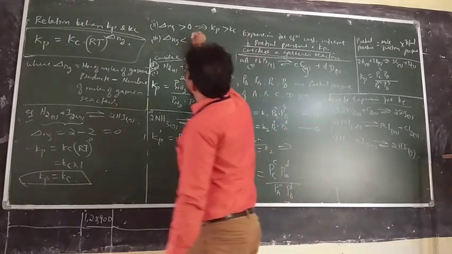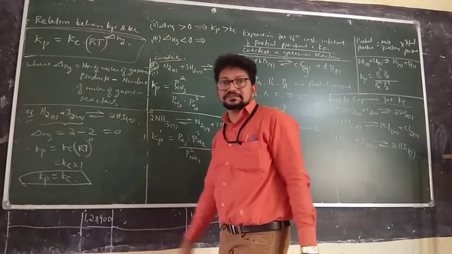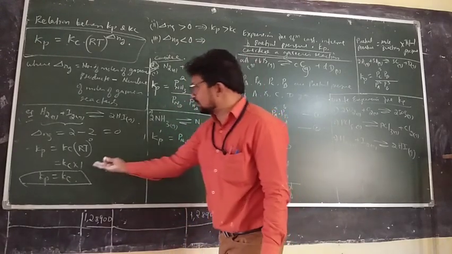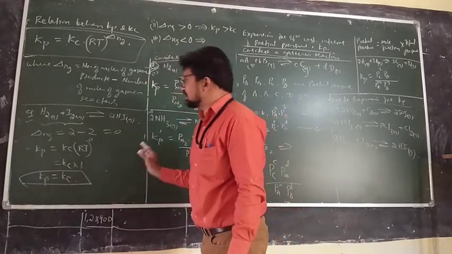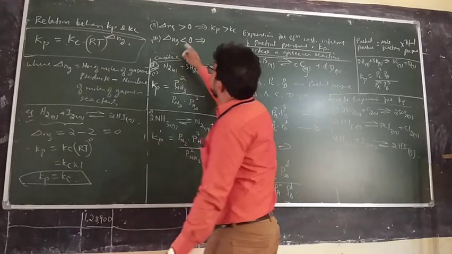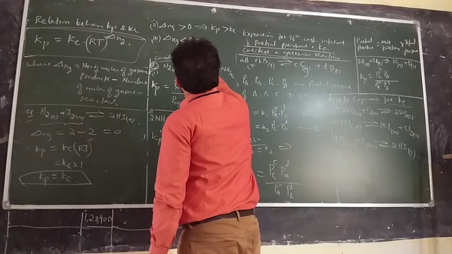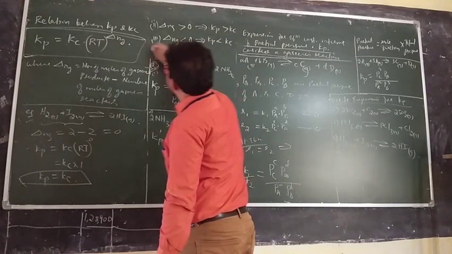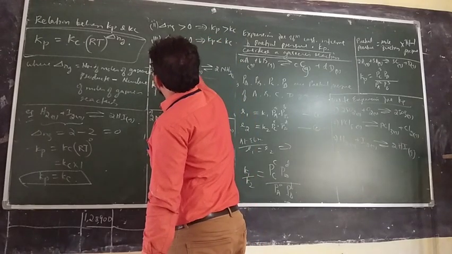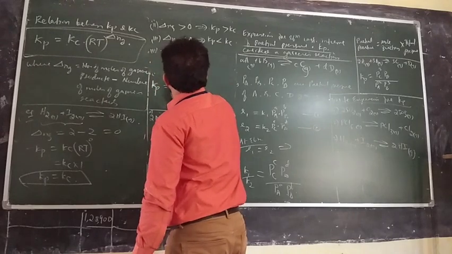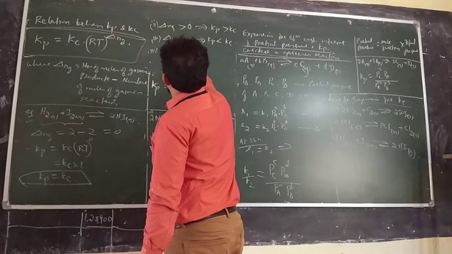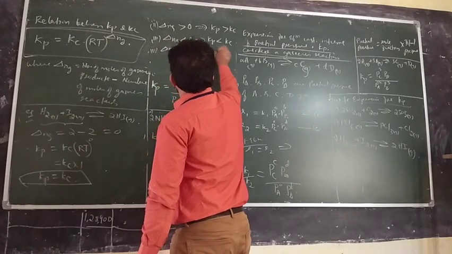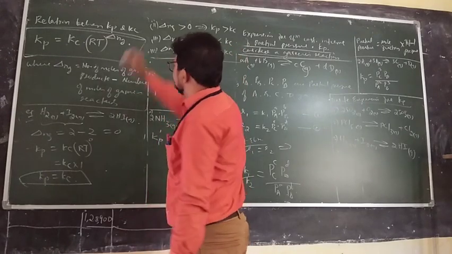If delta Ng is equal to 0, Kp equal to Kc. If delta Ng is less than 0, Kp is less than Kc. Delta Ng equal to 0 implies Kp equal to Kc.